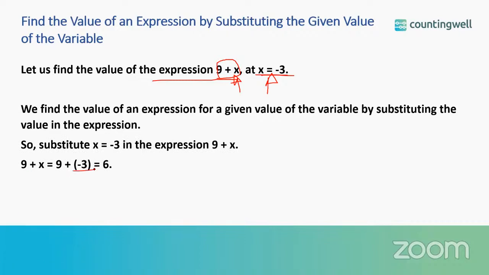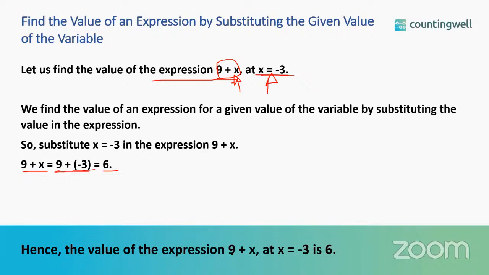So 9 plus x will be 9 plus minus 3, which is 6. Hence the value of expression 9 plus x at x equals to minus 3 is 6.